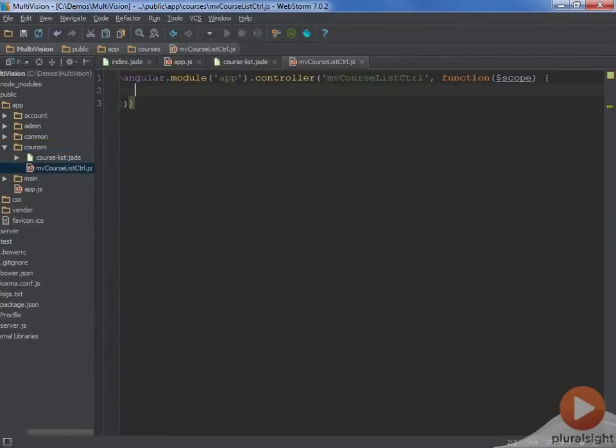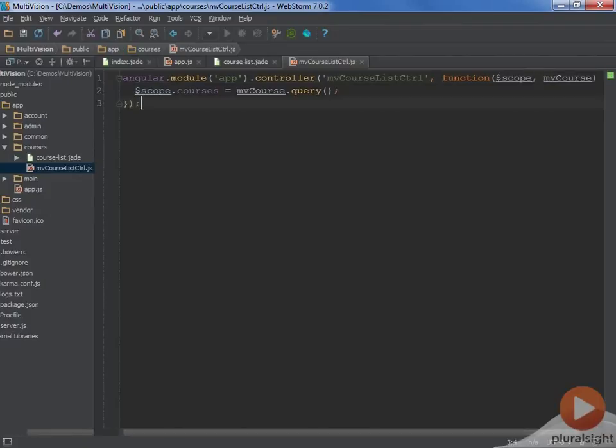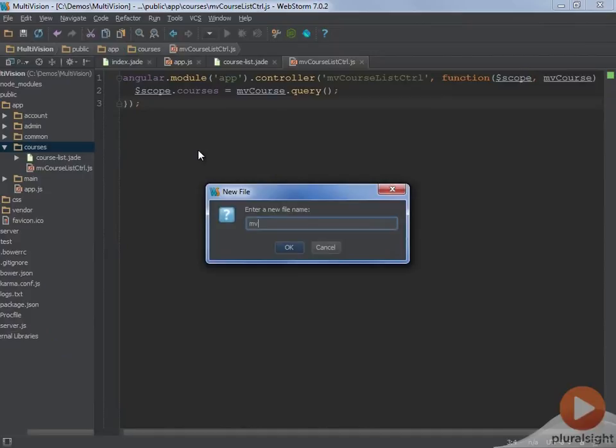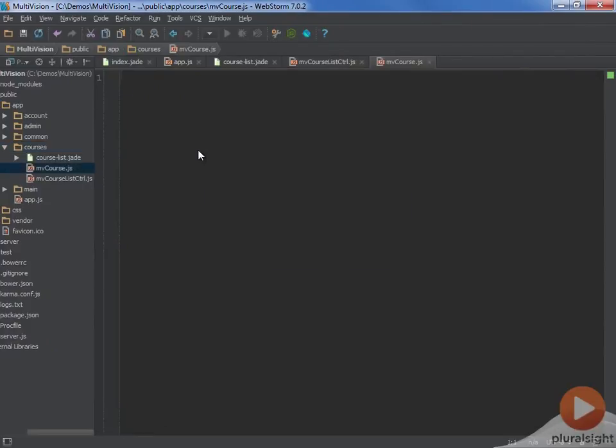And initially all I want to do is get a list of the courses so that I can bind to that. So what I'm going to need is a resource that I can query in order to get the list of courses. And of course I've got to add that to my dependencies. And now I'll have to go and create that resource. And we'll create this resource just like we created the user resource.